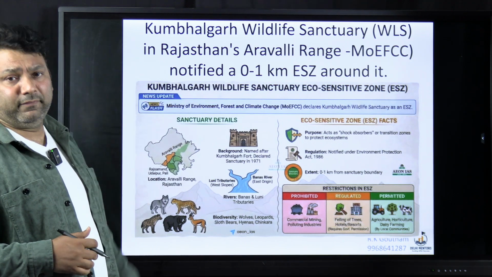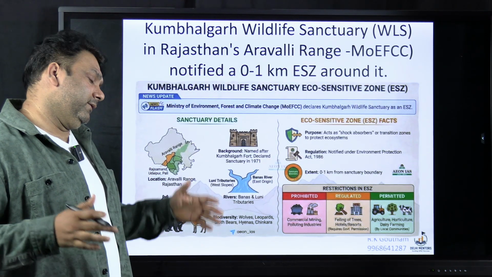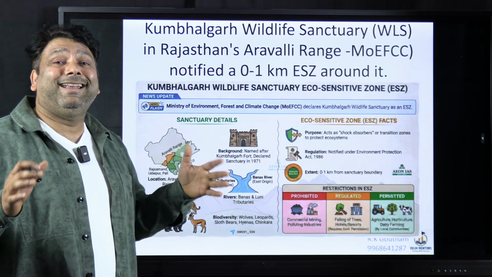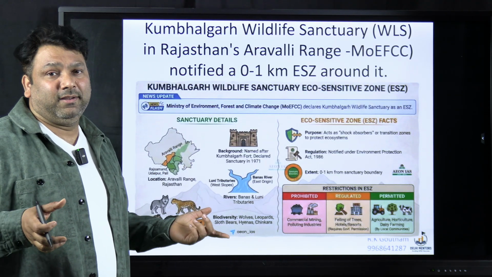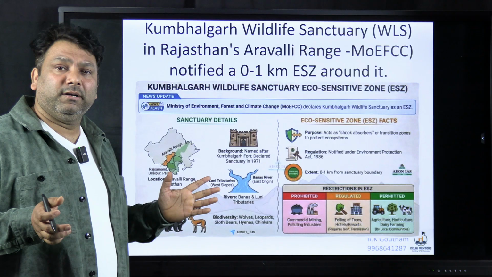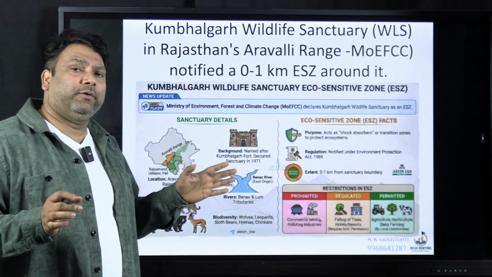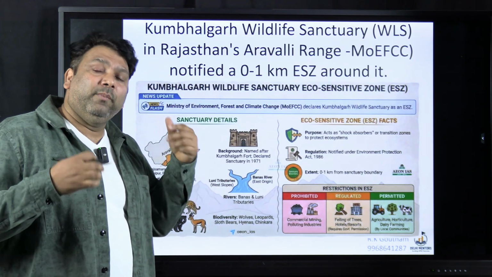Now it's already a wildlife sanctuary, and when you have a wildlife sanctuary or a national park, according to the actual rules, 10 kilometers of buffer, that is ecologically sensitive zone, should be there, but nobody is following it. So finally the Supreme Court, fed up, said brother, 10 kilometers is not possible, at least keep 1 kilometer, but that also is not being followed.